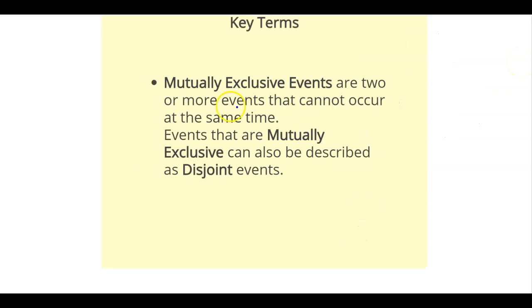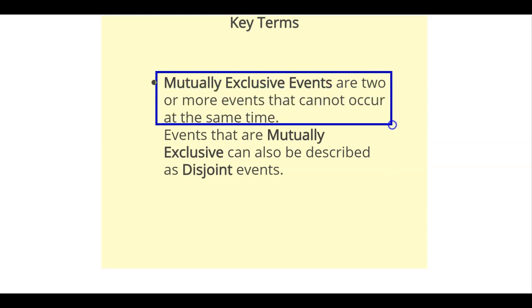All right, before we move on, the key terms for this topic are mutually exclusive, meaning two events cannot occur at the same time. And events that are mutually exclusive are called disjoint events. That means they are not together. They don't share anything. They don't have anything in common. They're totally disjoint. They're just separate. One happens, the other one cannot happen at the same time.